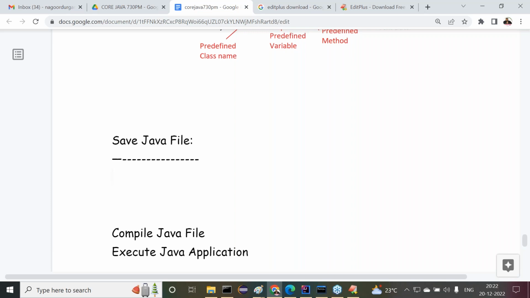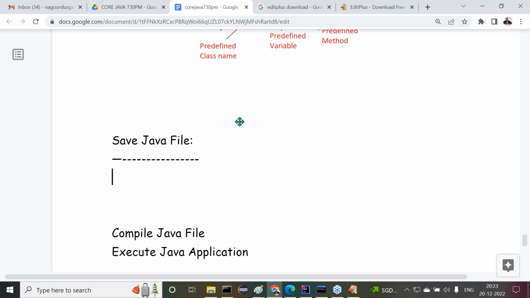But here, Java has given a suggestion. Instead of saving the Java file with any unrelated name, it is suggested to save the Java file with the main method class name. In which class have we written the main method? In the case of this Tester, try to save the Java file with that name. Sir, got it or not?